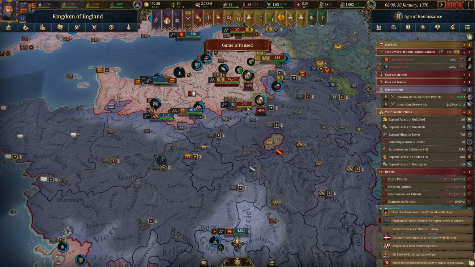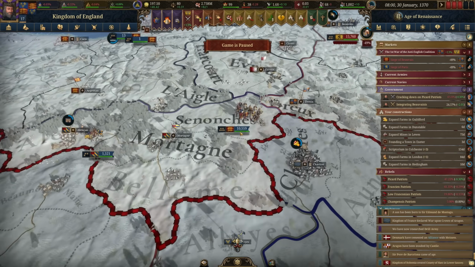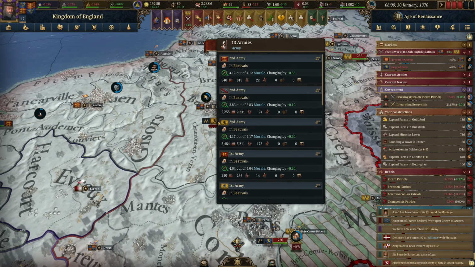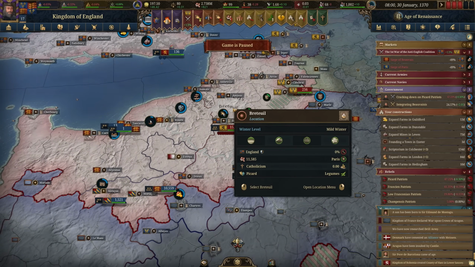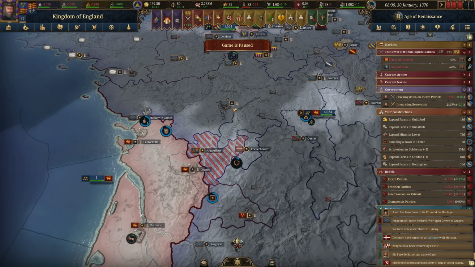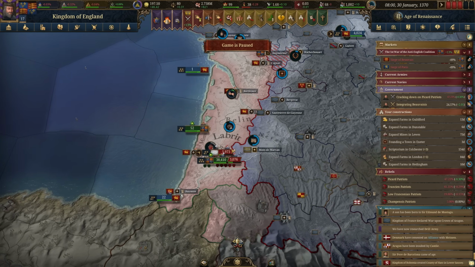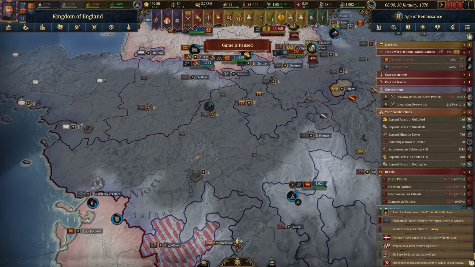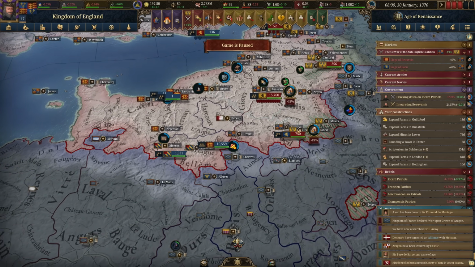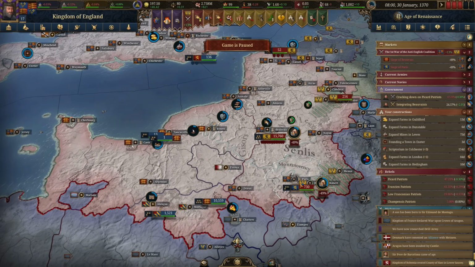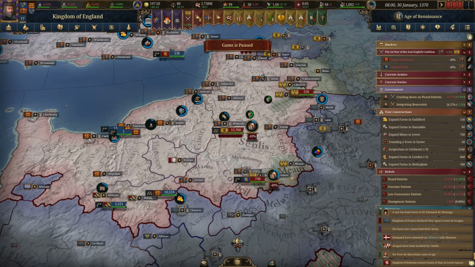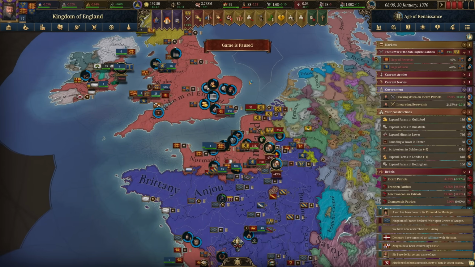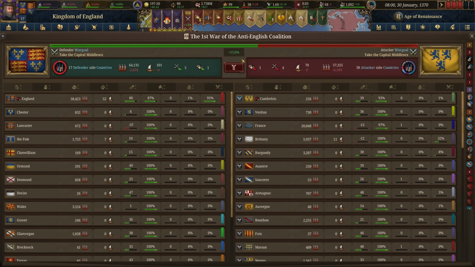It's one large army and one smaller army. Normandy should be able to deal with this one, but obviously they would not be able to deal with this army that's being led by Flanders. And we'll probably do a similar tactic to what we did in the last conflict, where we keep the smaller army here while the royal army will go back over to this area and start pushing forward. We'll have to obviously wipe out these 2 armies if Normandy hasn't dealt with them yet, and then we'll start doing sieges, and we'll also be taking out any enemy armies that come into the area.